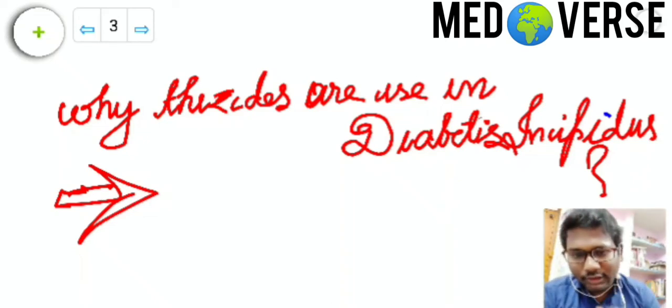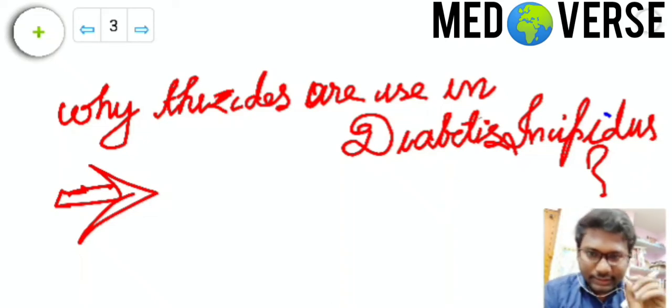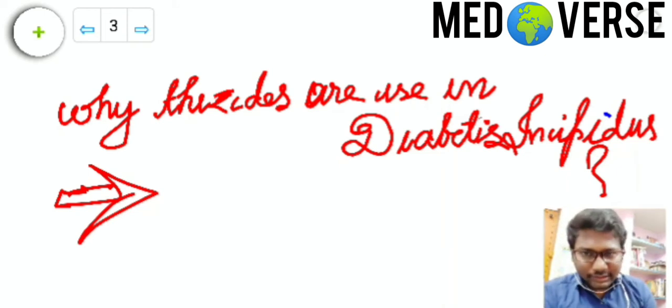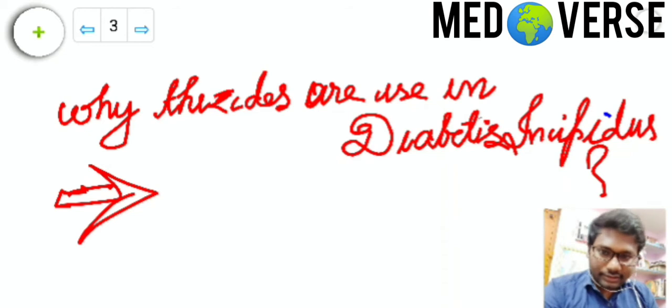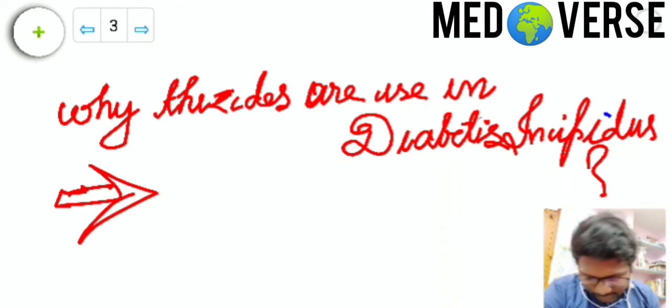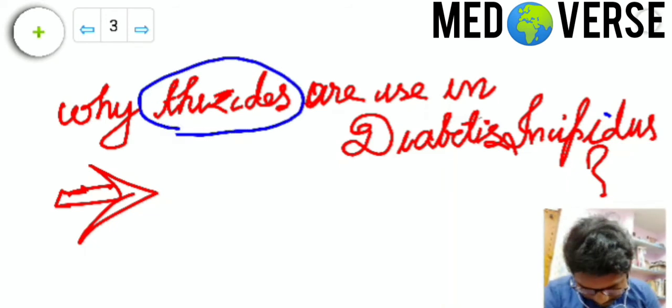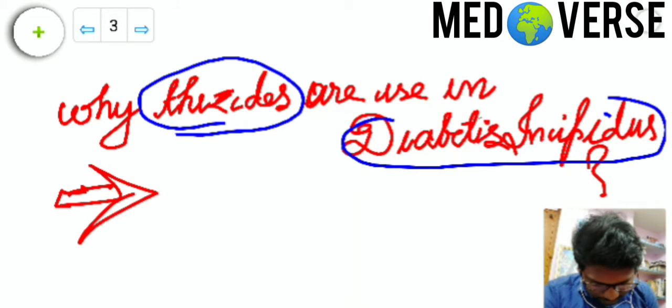Now today's question is why we use thiazide in nephrogenic cause of diabetes insipidus. When you read the question, you might think that the question may be incorrect, but the question is correct. Why might you think that the question is incorrect? Just focus on the two points, that is thiazide and diabetes insipidus.